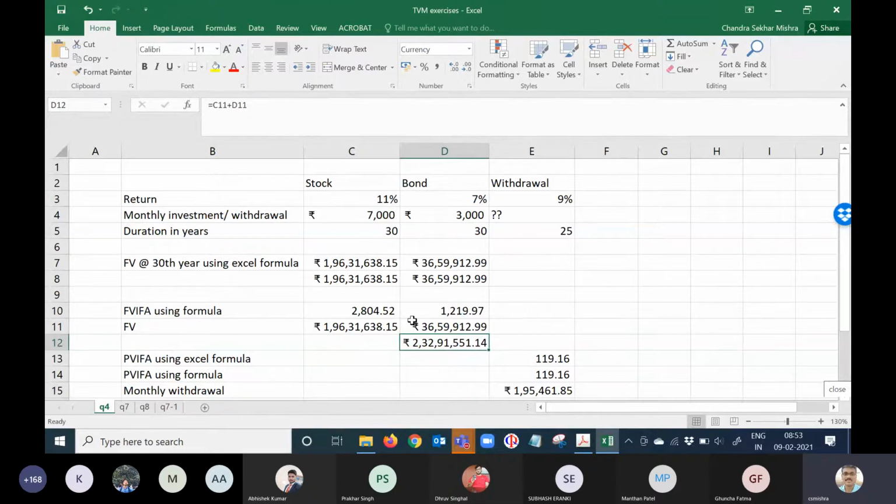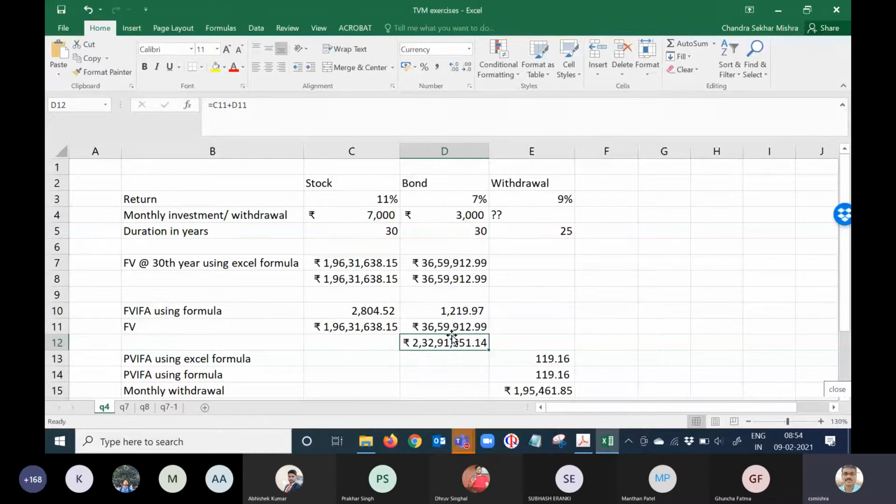This particular value is the present value of what? The installments that you are going to withdraw from the 361st month onward, up to how many months? How many months? 300. 25 years, 25 into 12.